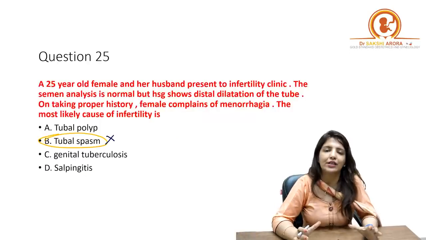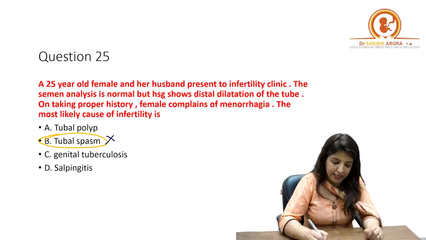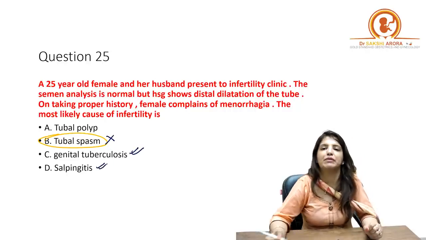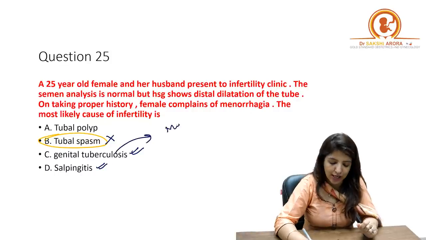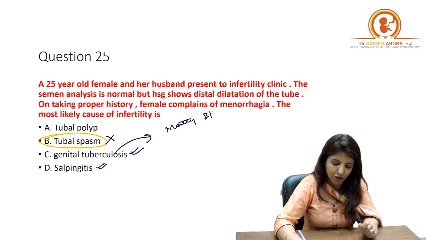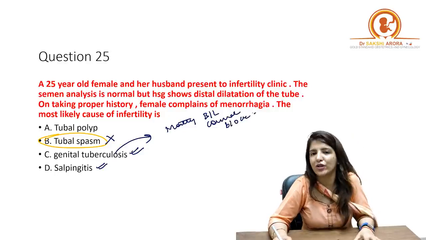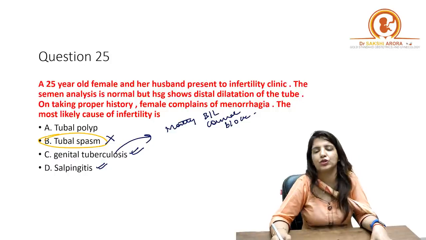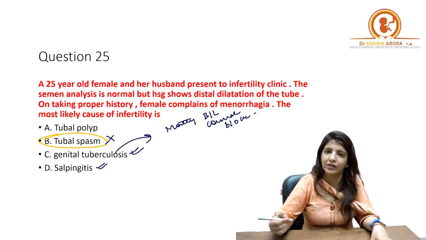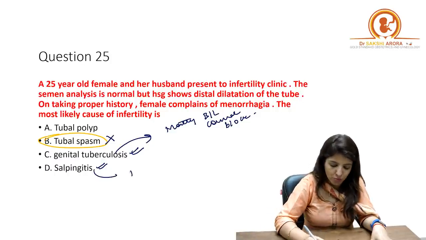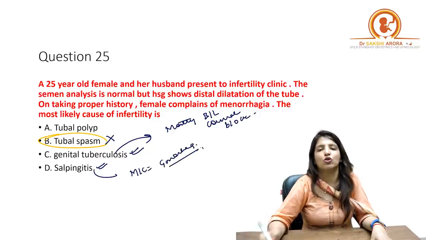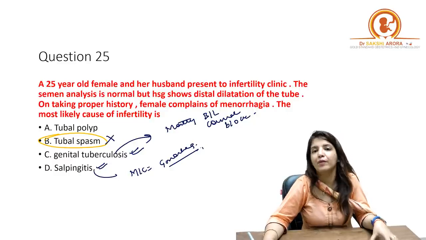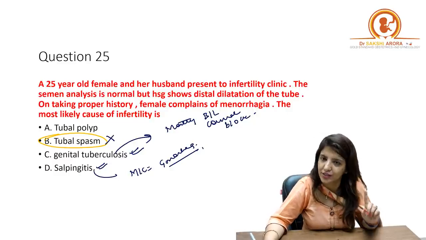Now, distal dilatation of the tube can be seen in tuberculosis and it can be seen in salpingitis both, although tuberculosis mostly presents with bilateral cornual block. The most common finding you are going to get with genital tuberculosis is a bilateral cornual block and not a distal block. Distal block is most commonly seen with gonorrhea. The most common cause of bilateral distal block is gonorrhea and not tuberculosis, number one.